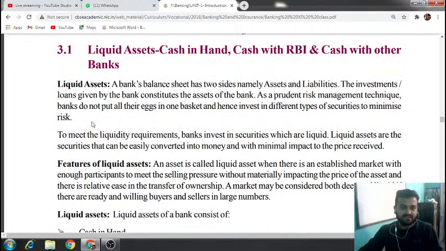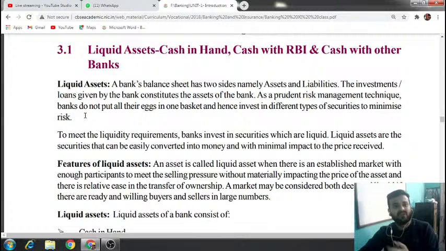Okay, clear? So let us see what the liquid assets are. A bank's balance sheet has two sides. As you all know, balance sheet, you have not started it, but I'm telling you, balance sheet means your assets should always be equal to your liability. Whatever asset you have, it should always be equal to your liability.